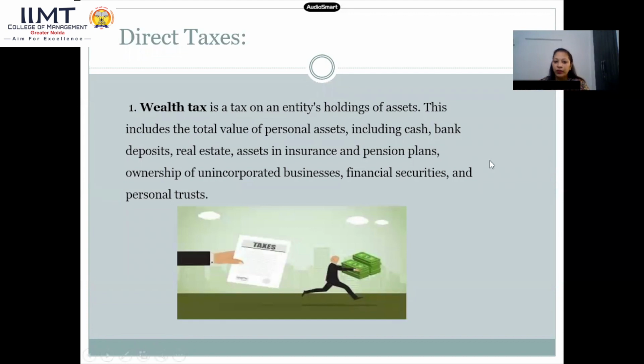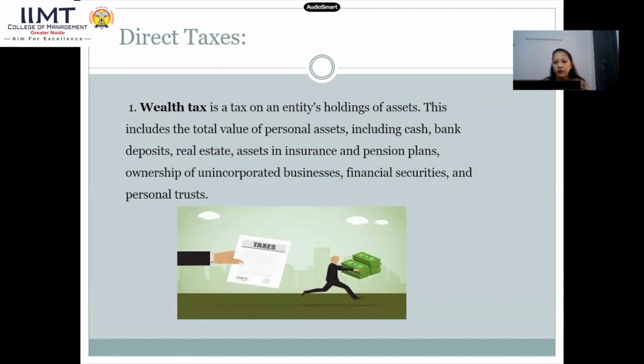Number one is wealth tax. As the name indicates, wealth means how wealthy you are, how much cash you have, how many assets you have, how much machinery you have. You have to pay taxes on all of it. If you have some sort of pension plan, some financial securities, some bonds, shares, some mutual funds, everything is taxable.